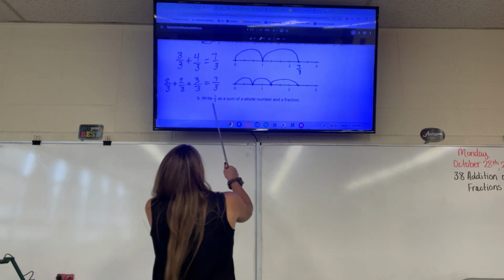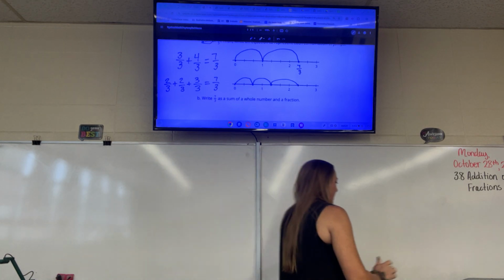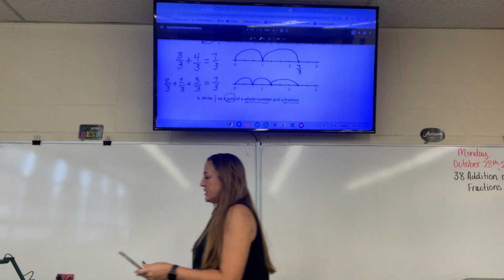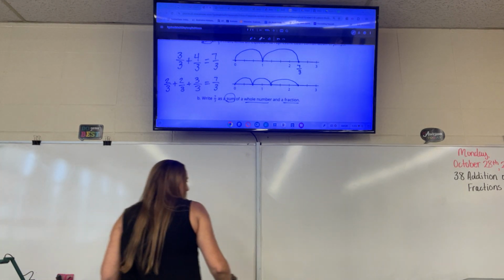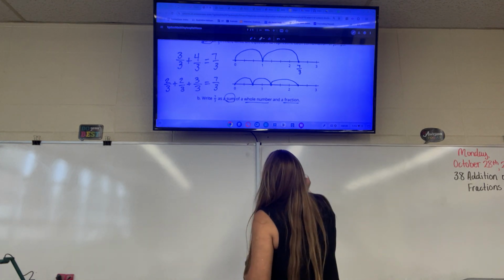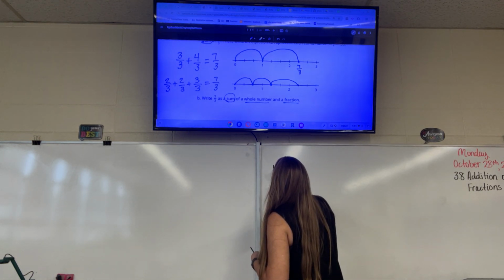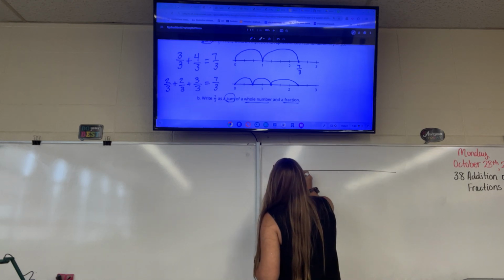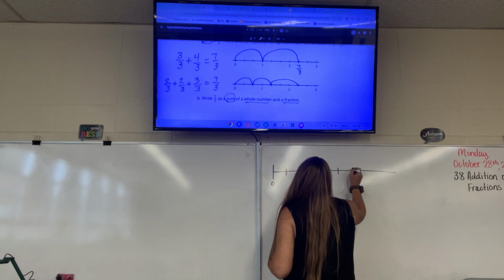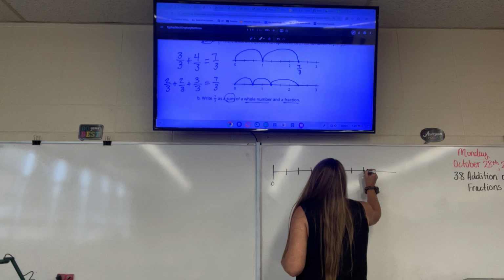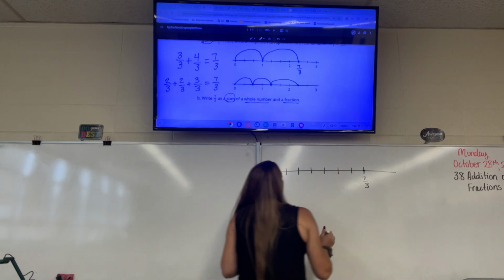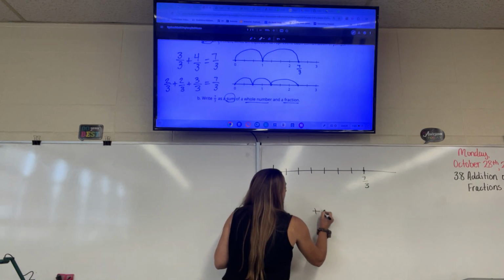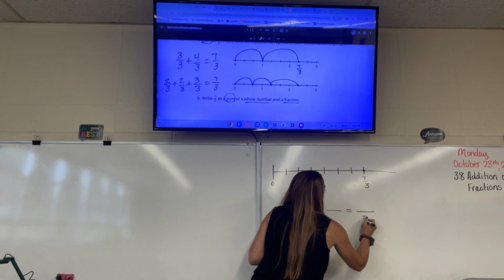Next it says write 7 thirds as the sum of a whole number and a fraction. So there's 2 different options. I'm gonna draw one out here. So if I have 0, 1/3, 2 thirds, 3 thirds, 4 thirds, 5 thirds, 6 thirds, 7 thirds. So I'm going to right here, 7 thirds. And they want us to write a whole number plus a fraction to get 7 thirds.